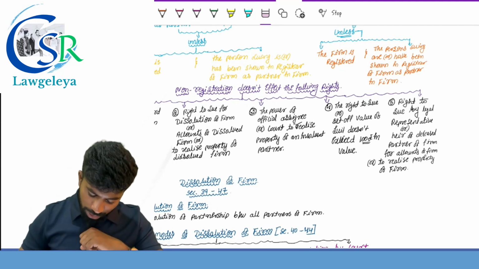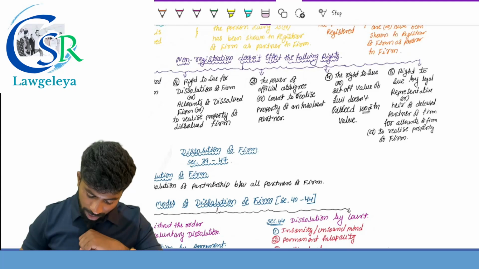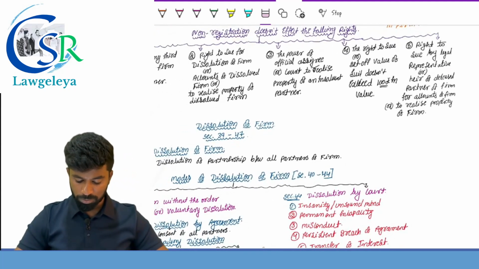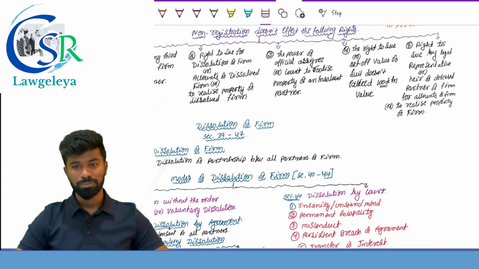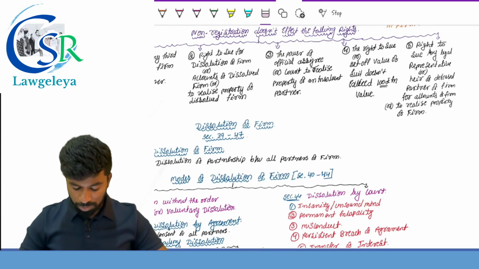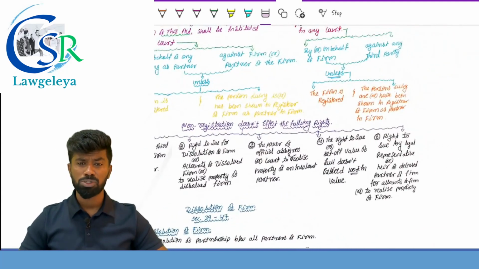Next one, a right to sue by the legal representative or heir of a deceased partner of the firm for the accounts of the firm or to realize the property of the firm. For this purpose they can file a suit even if the firm is not registered. I repeat, section number 69 is most important.